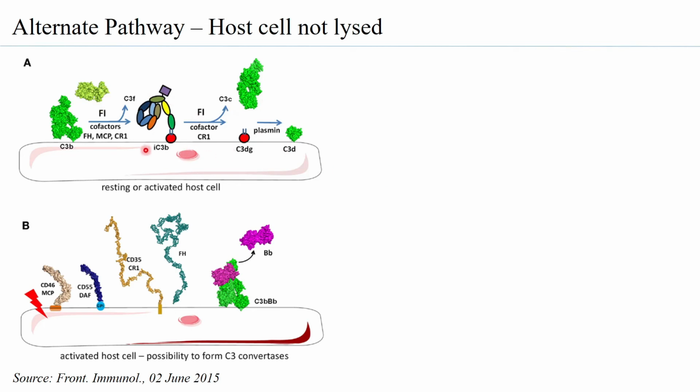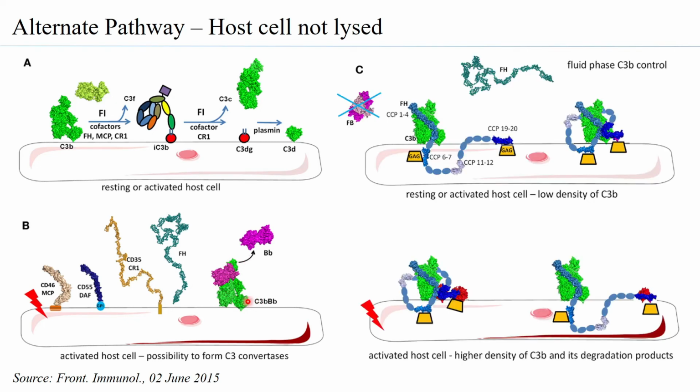That is one. What can also happen is that the cofactors, for example, CR1, DAF, and MCP, along with the factor H, can come and bind to the C3bBb and stop its activation. How? Here is a case in point. The factor H can actually bind to the C3b in such a way that it does not allow the C3b to get active.